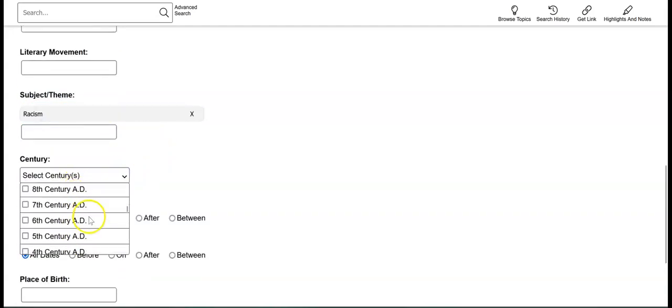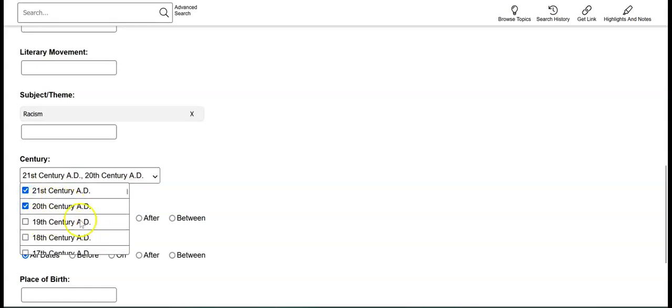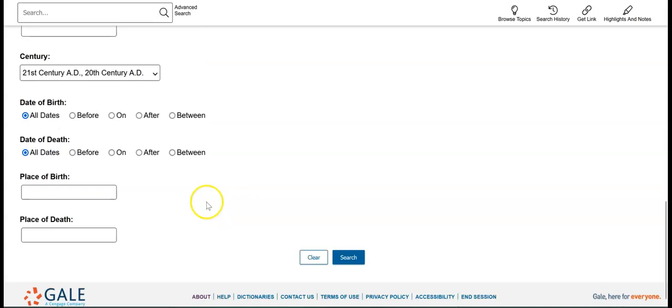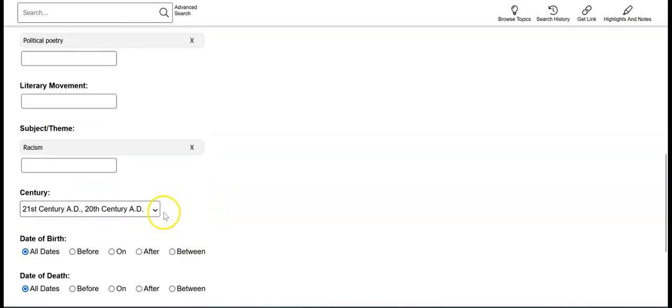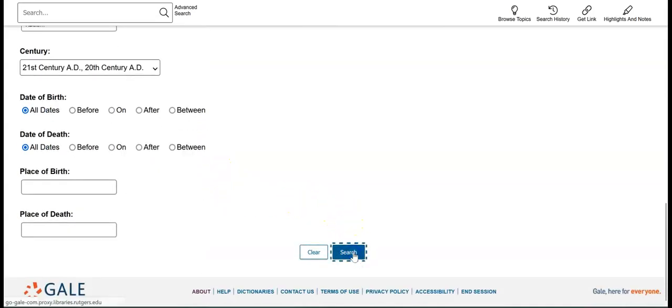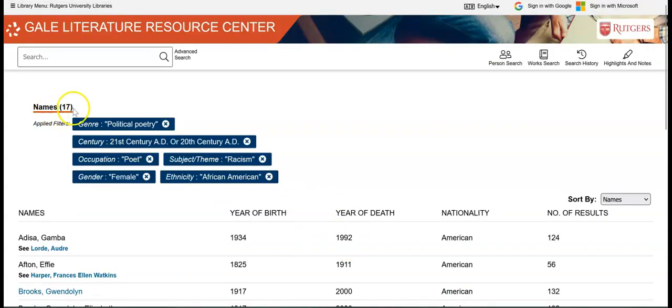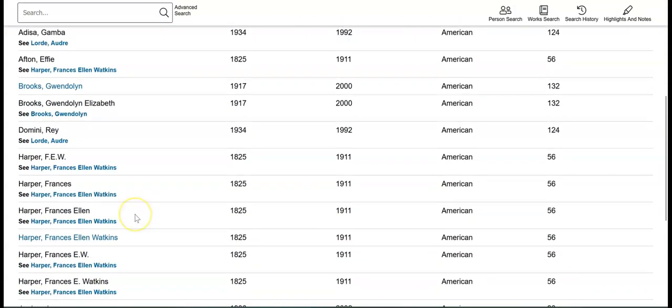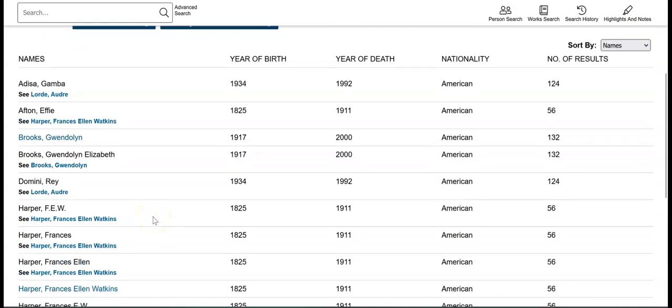From what century is your person? I'm going to say 21st, 20th, yeah, I think the 20th century and the 21st century, the 1900s and the 2000s. These are better for if you know the date of birth or the date of death of the actual person you're looking for. Same here, but right now we don't know the actual name. We're looking for a list. So let's do search. Ooh, and we get 17 names. So 17 different poets who would be similar.